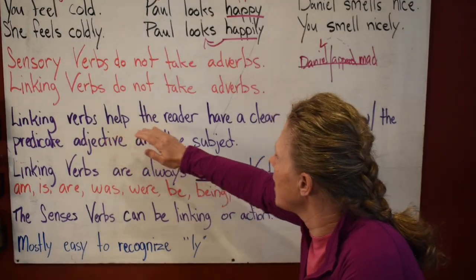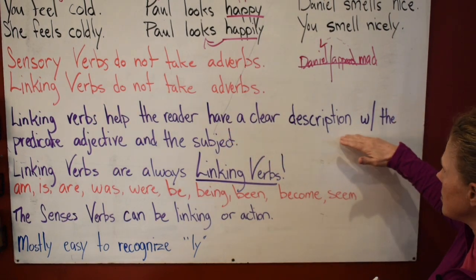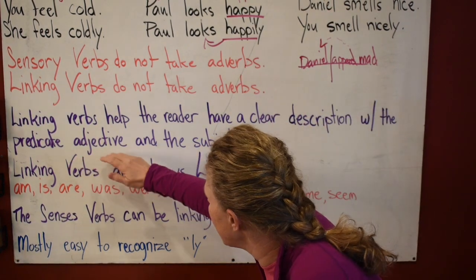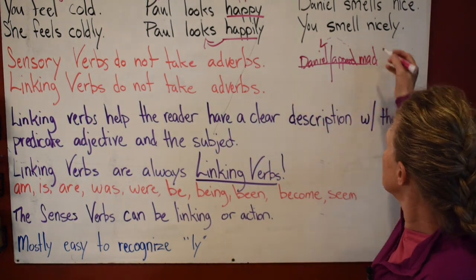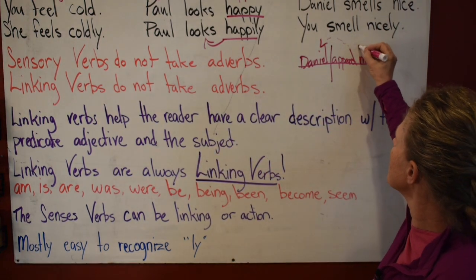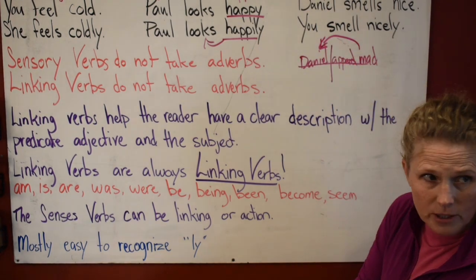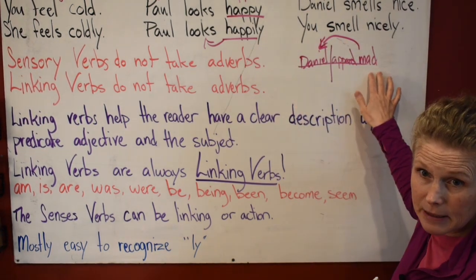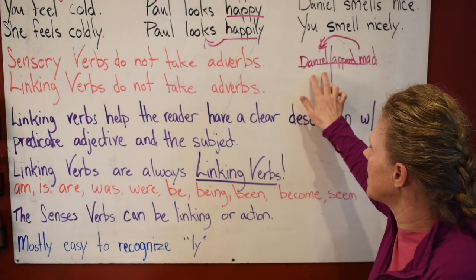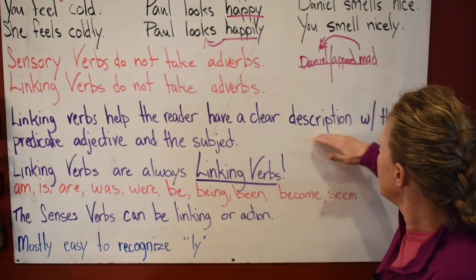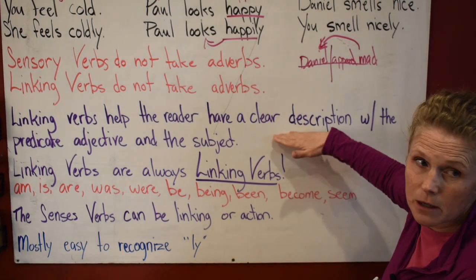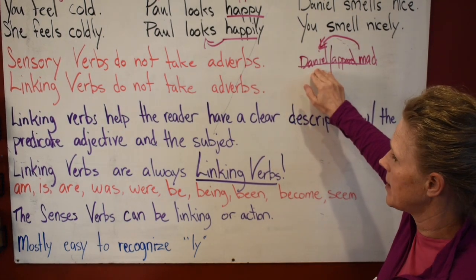The linking verbs help the reader have a clear description with the predicate adjective and the subject. So look, this is a clear description of what Daniel is. "Daniel is mad." It is very clear that Daniel is mad. So it gives you a clear description about the subject right here.